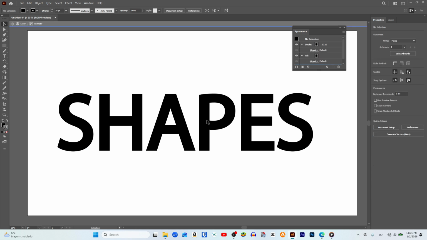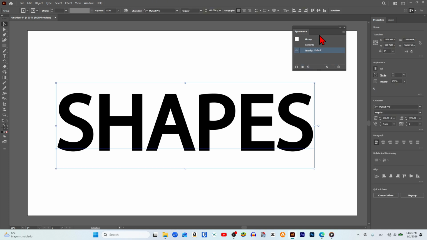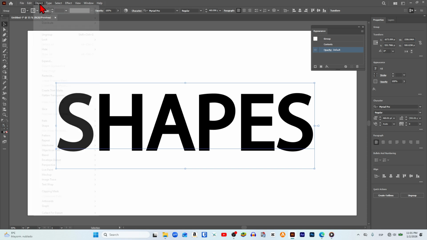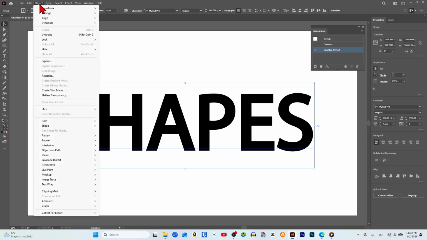and if we look at the Appearance panel, we can already see how all the fill blocks of the text have disappeared, as well as the stroke blocks. Next, we have to go back to the top menu again, and once more click on the Object section. In this drop-down menu, you can already see that the Expand Appearance option is no longer available to select, but the expand option just above it is available, and we click on it.